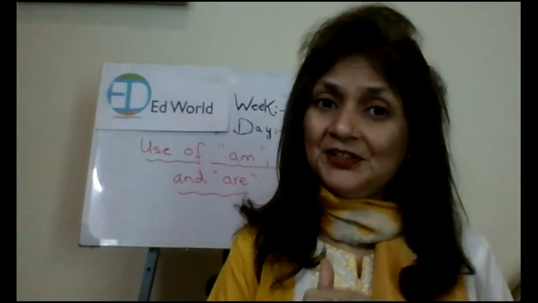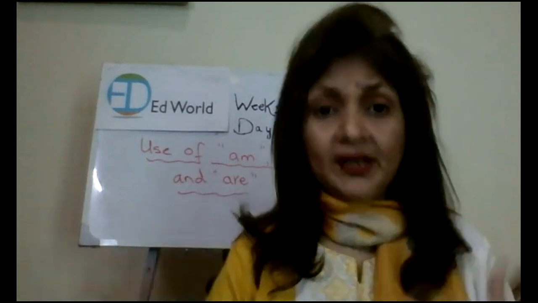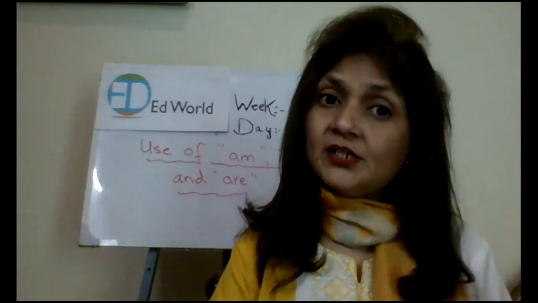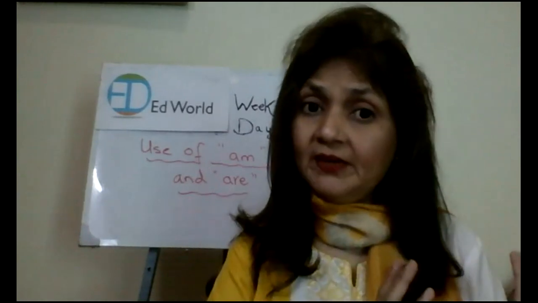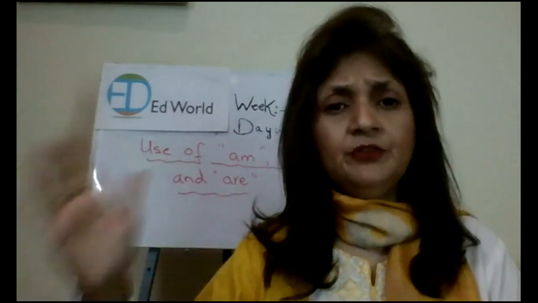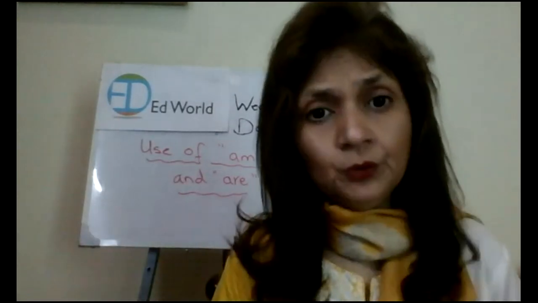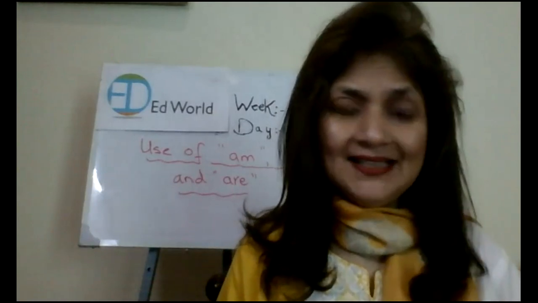With is, you will use he, she, or it. Again, it will be in present tense, right? Are is used with plural, that is more than one. So they are, we are, you are. You will use it with plural form. You got my point? Yes?